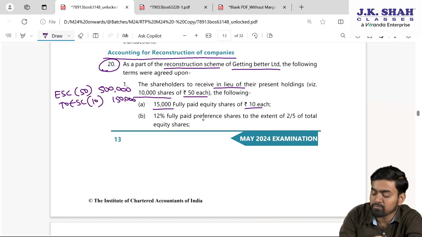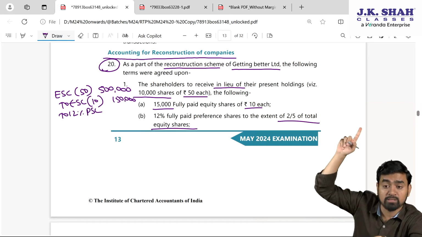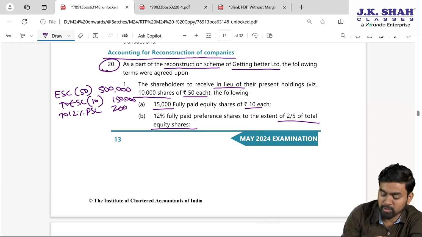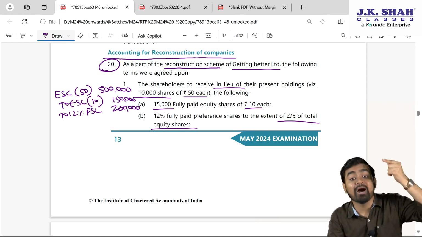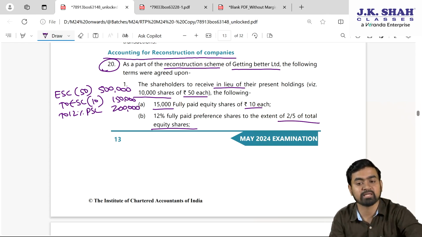Done. 12% fully paid preference shares. So to 12% preference share capital, to the extent of 2/5 of the total equity share capital. My original share capital was 5 lakh. 5 lakh into 2/5 is 2 lakhs. If they mention here 2/5 of the above new equity share capital, then it will be 1,50,000 into 2/5. Please take care of this particular term.